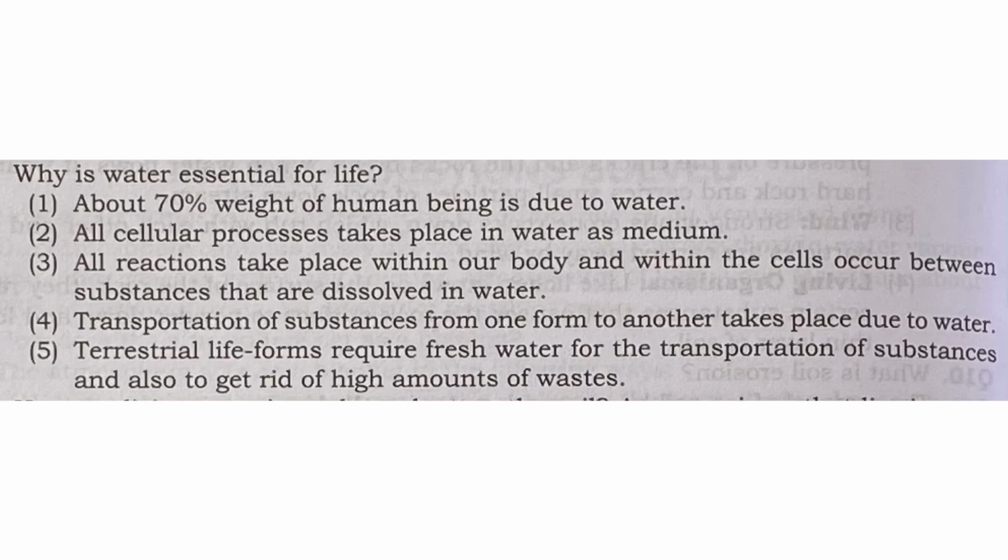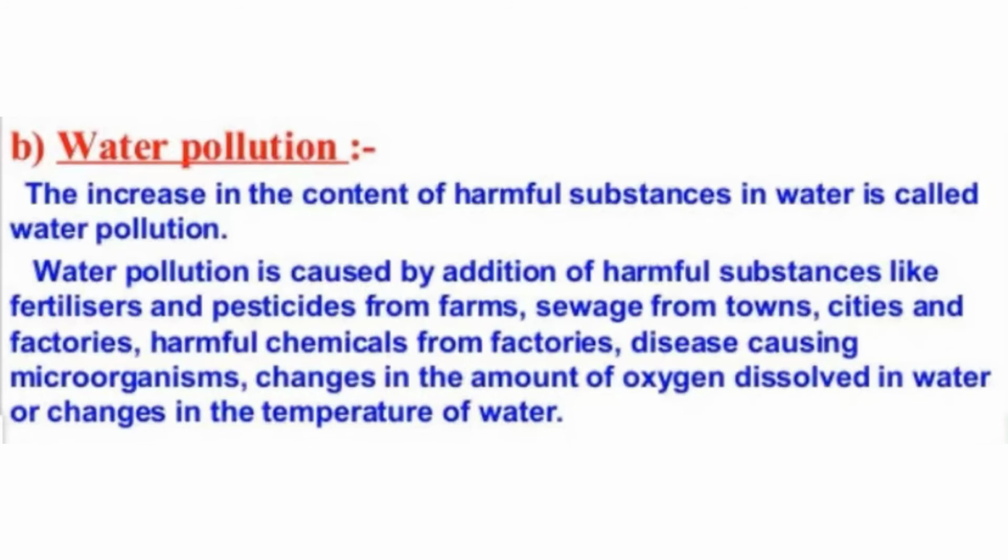Terrestrial life forms require fresh water for transportation of substances and also to get rid of high amount of waste. Terrestrial life means the organisms living on land. They require fresh water for transportation also as well as for removal of waste from their body. Next is water pollution. The increase in content of harmful substances in water is called water pollution. So when harmful substances are getting added to water, it creates pollution of water.